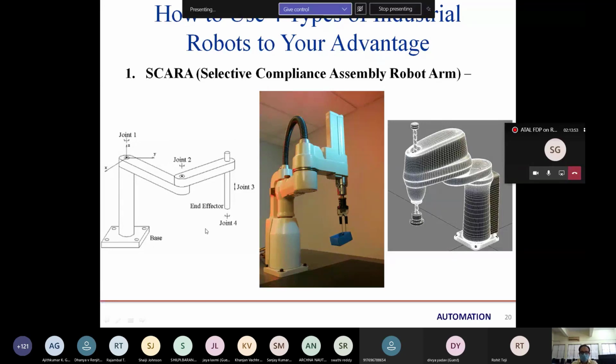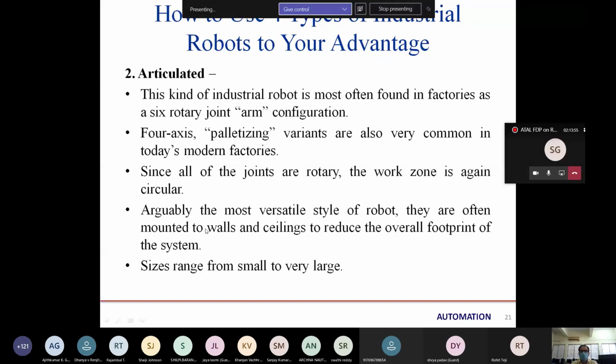Next is articulated robot, that is Puma robot. These kinds of industrial robots are most often found in factories as a 6 rotary joint or arm configuration. 4-axis palletizing variant, means in palletizing we are using 4 axes, are very common in industry or in today's modern factory.